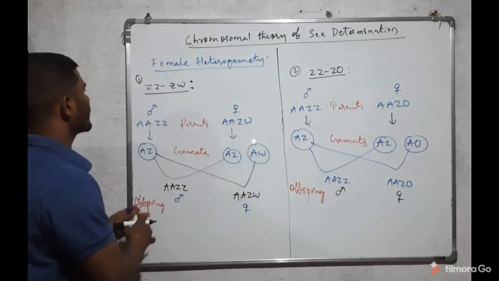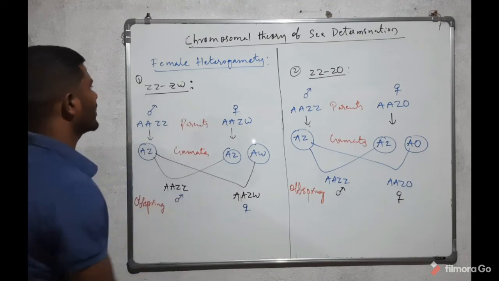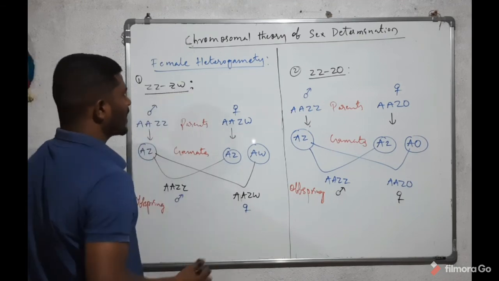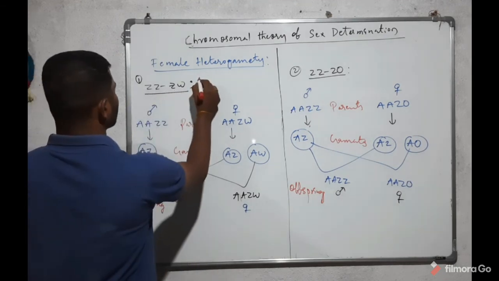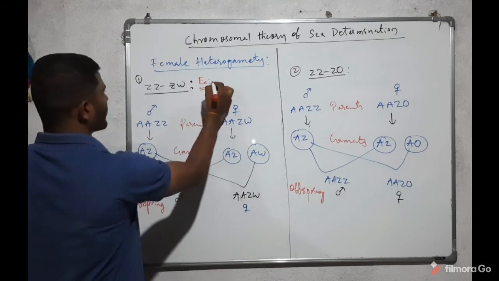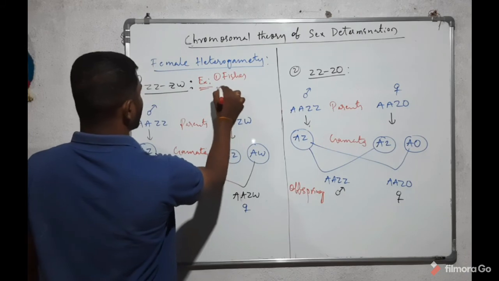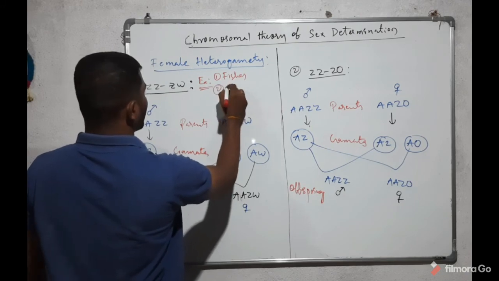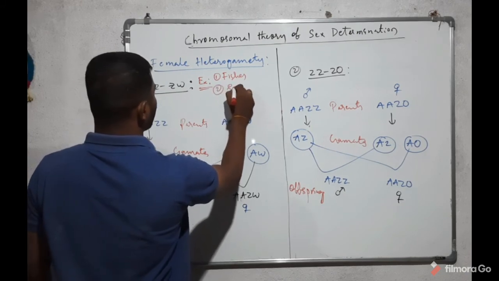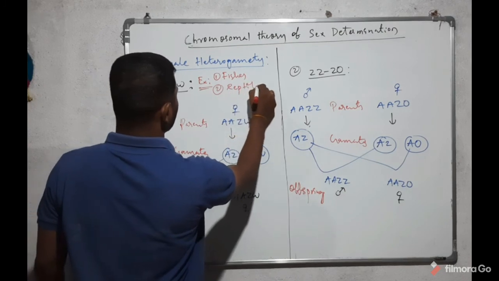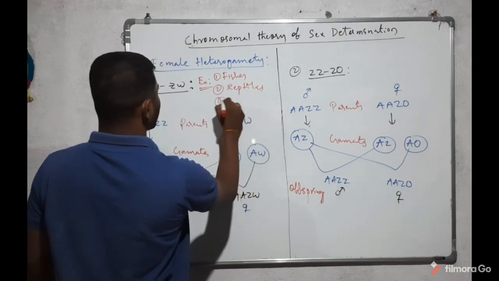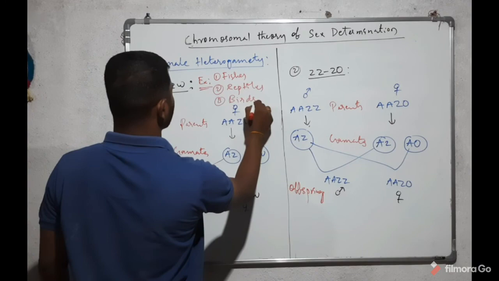Examples for the female heterogamety of ZW type: number 1, fishes; number 2, reptiles; number 3, birds.